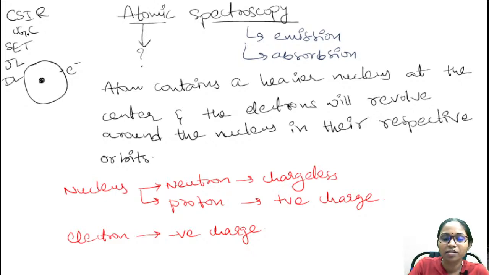So JL, DL, SET, UGC NET, CSIR NET. For every examination the syllabus will be the same for physics, but the difficulty level changes.